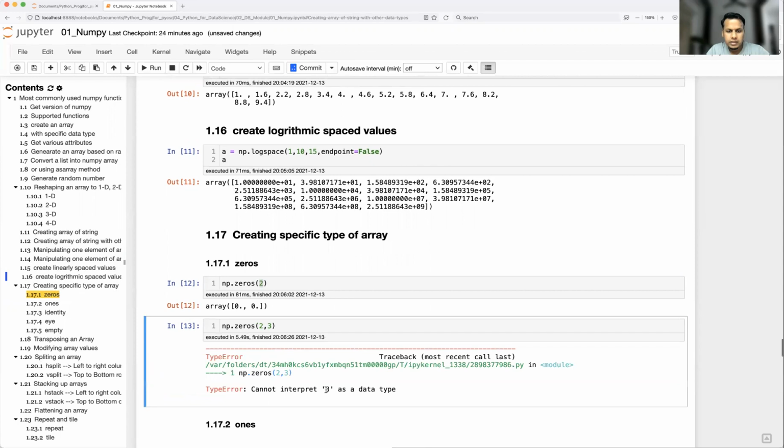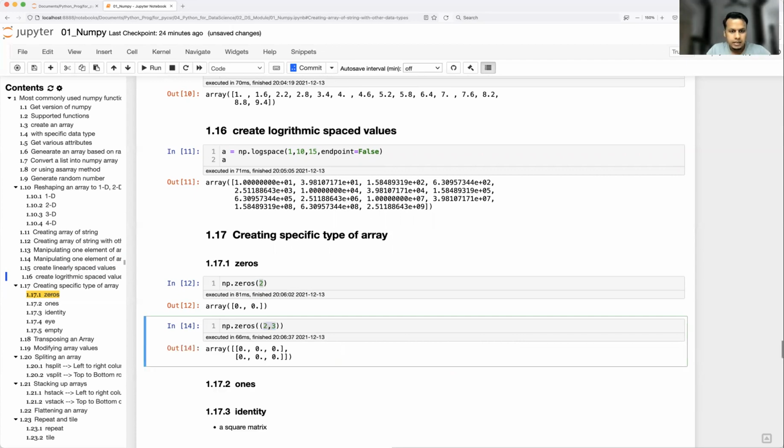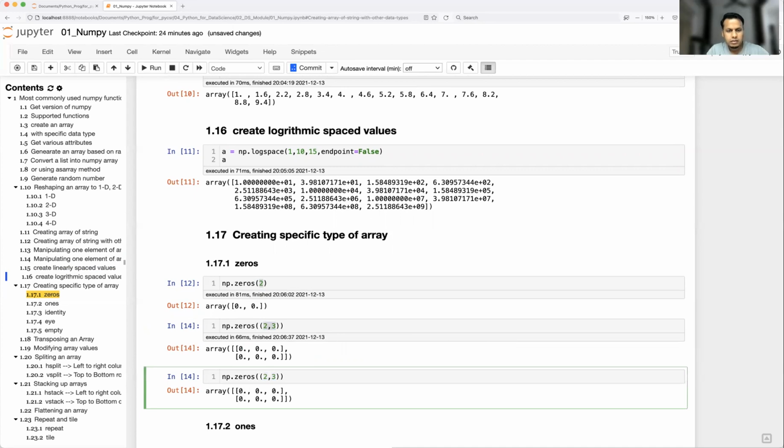Okay, so it cannot interpret 3 as a data type, right? So it needs shape. Guys, remember, shape is always a tuple. So instead of giving 2 comma 3, you should give it as a tuple. So 2 rows and 3 columns, correct? Similarly, you can have 5 by 5. It is all based on your requirement. So it will create one square matrix, 5 by 5, where 5 rows and 5 columns will be there